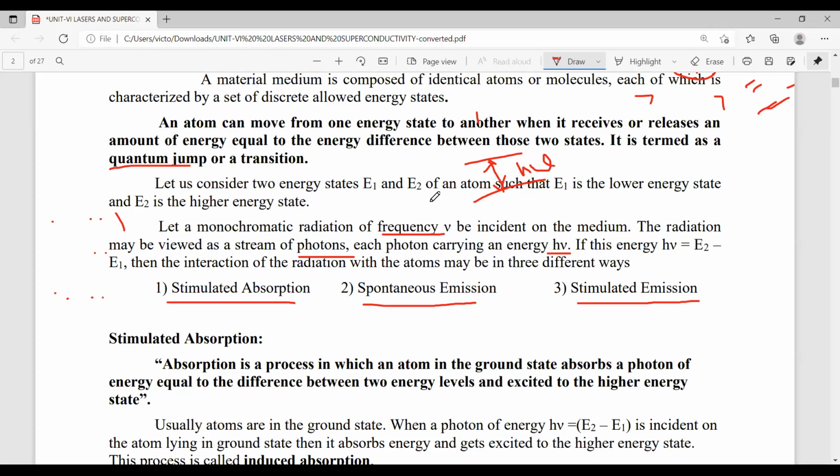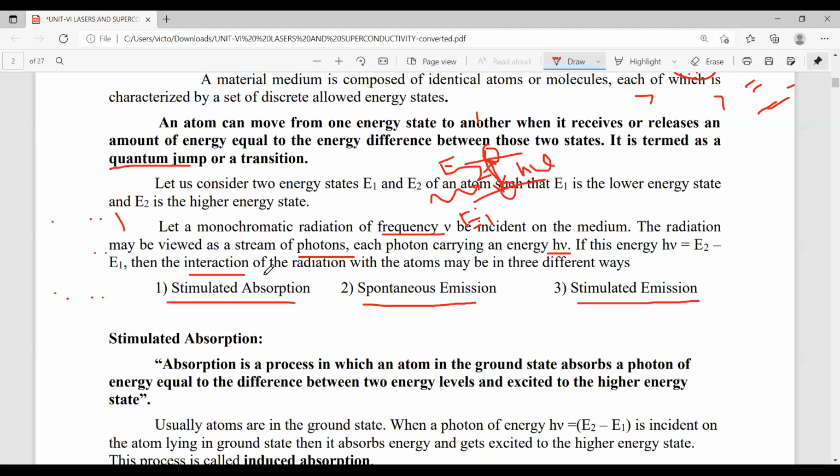That's why when you give h nu of energy, only then the atoms in the lower energy level jump to the higher energy level, because the energy difference between the E2 and E1 energy levels is h nu.